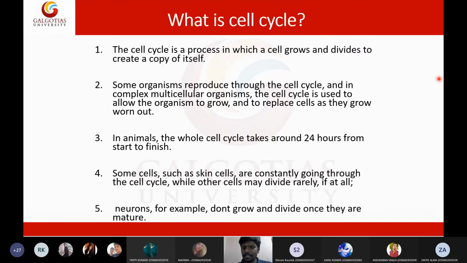So cell cycle means, obviously in our body cells must reproduce, cells must divide. If the cells are not dividing, we cannot grow. And I will tell you some interesting things regarding this. See students, nature is very cruel. Why am I telling this? Because Mother Nature will always try to kill us. No matter whatever the circumstances, it will always try to stress us. It will try to kill all the cells.